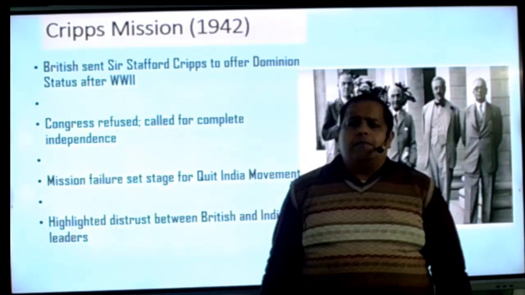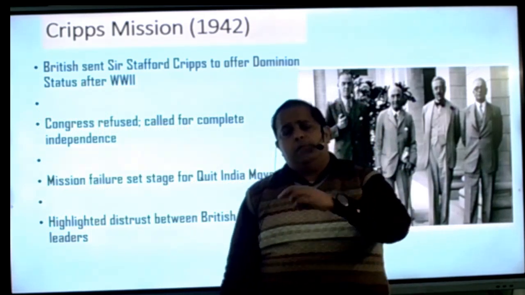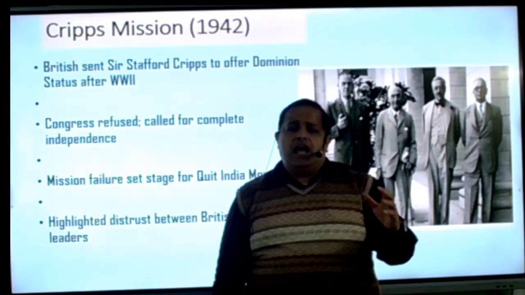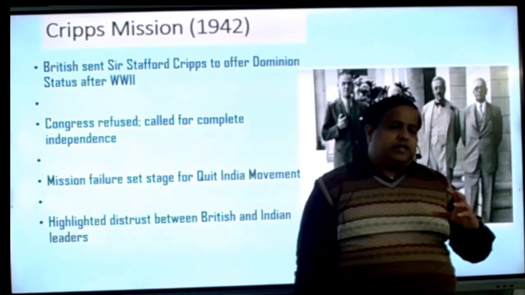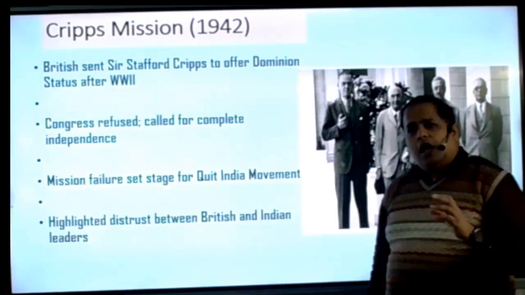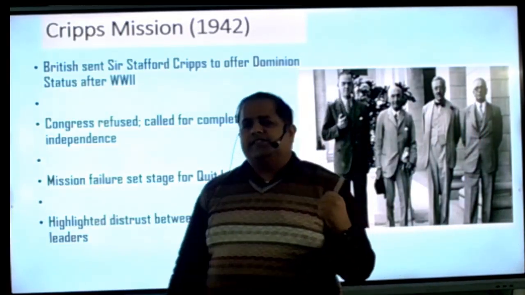But you have to remember these three names because these three people again came to India in 1946 as the Cabinet Mission. But the difference is that in this Cripps Mission, the head was Cripps, and in the Cabinet Mission, the head was Sir Patrick Lawrence.